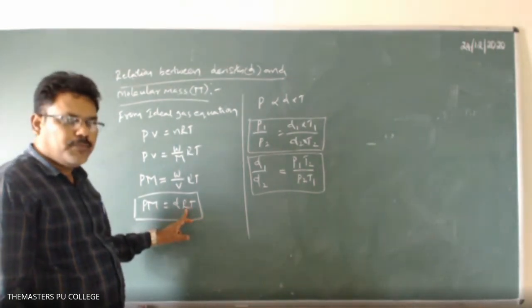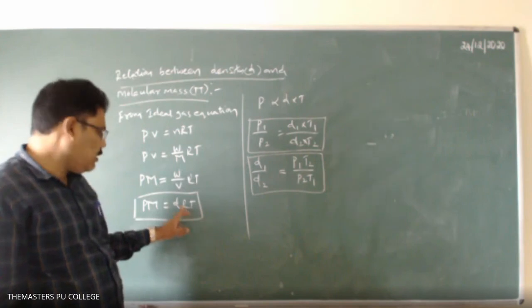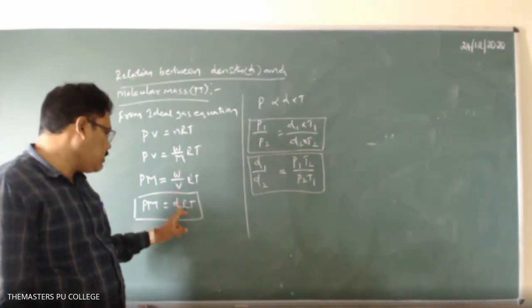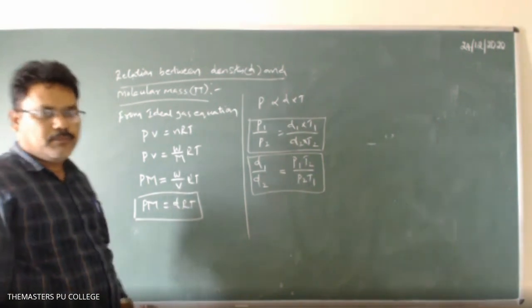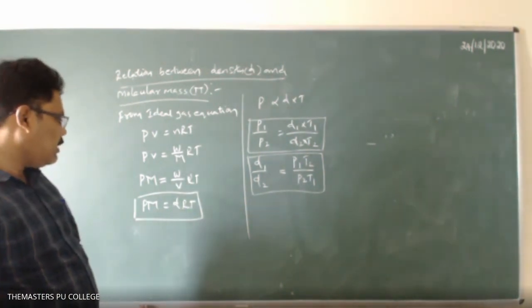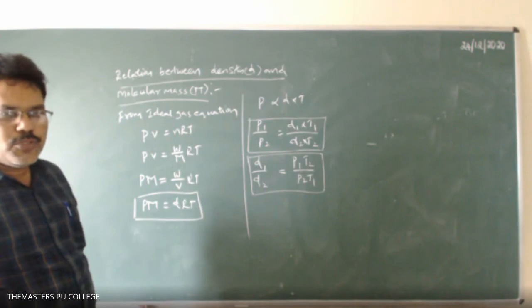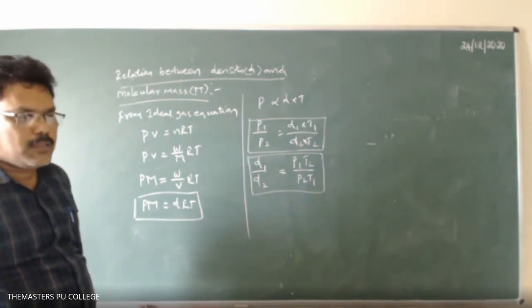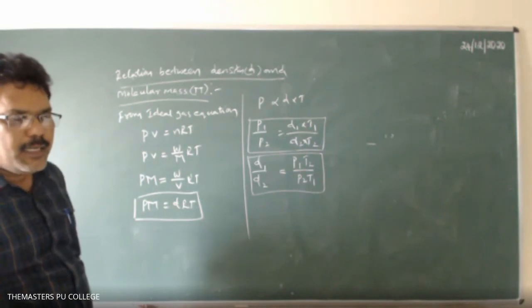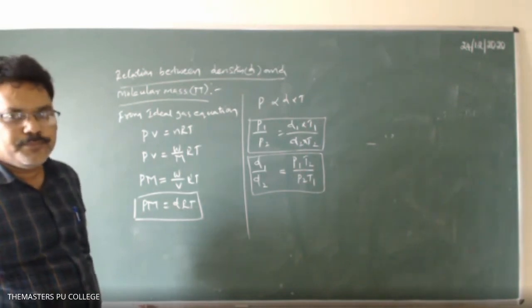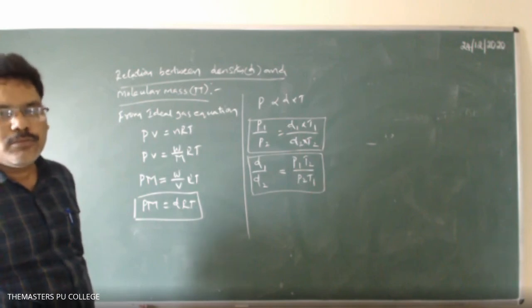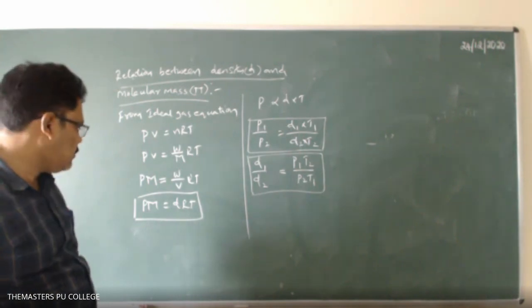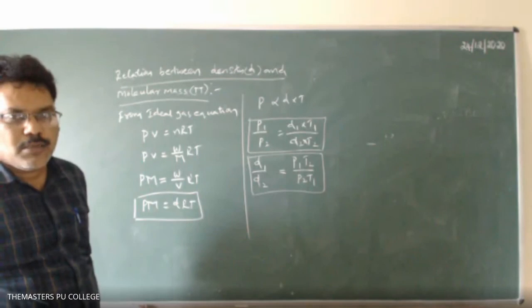So at constant temperature and pressure, the density of a gas is directly proportional to the molecular mass of the gas.